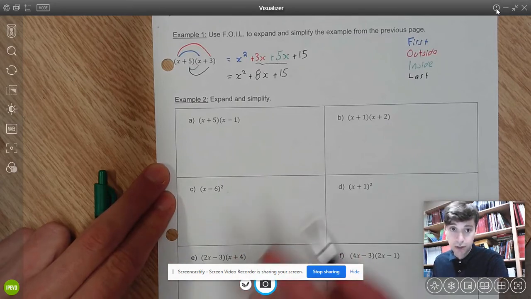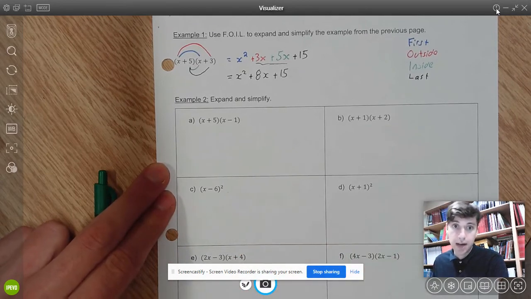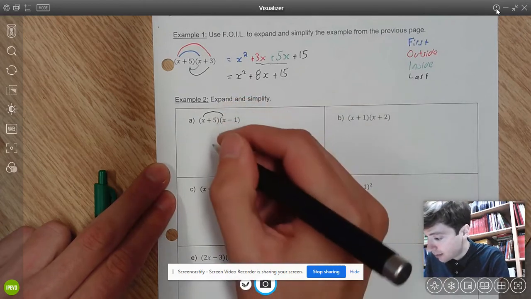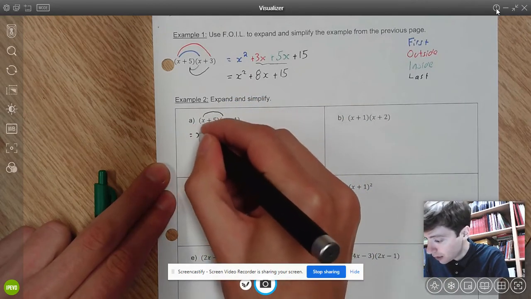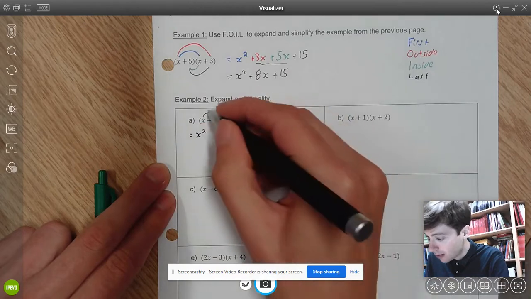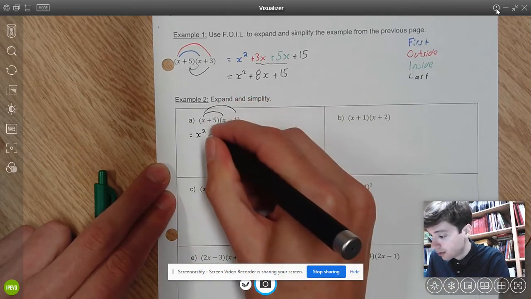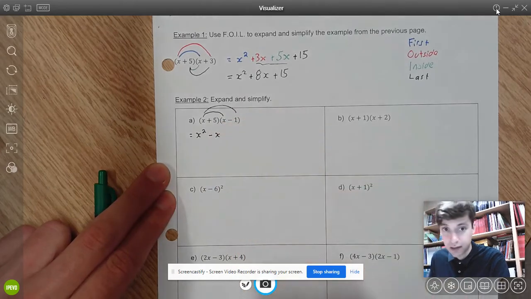Again, you're welcome to try these on your own, pause the video, and then come back and I'll go through the steps. You're welcome to watch a couple and then go away, and we're going to look at a few different cases. So in our first one, I'm going to do first: x times x gives me x squared. And I'm going to do outside. We want to be careful of our signs. X times negative 1 is negative 1x, which we can write as negative x.